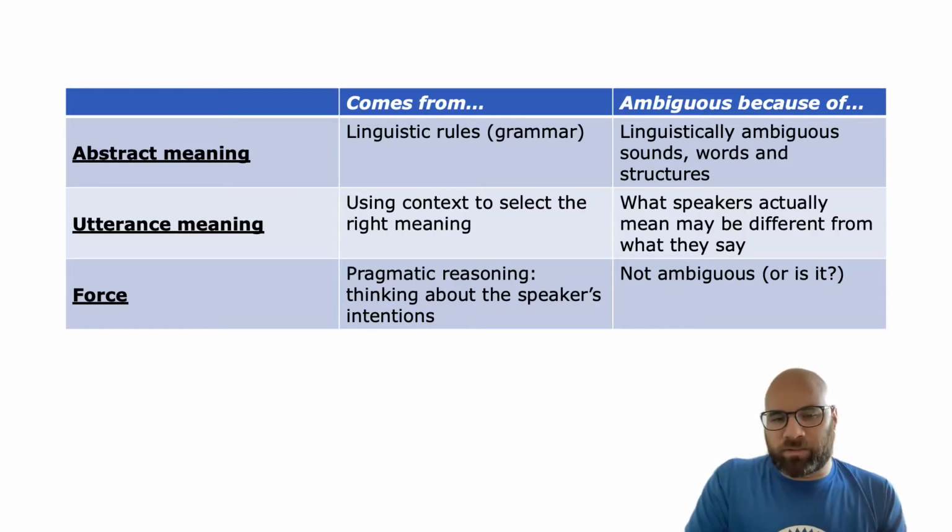So most of the rest of our semester will be focused on this step of figuring out what a person's force is based on what they said and these kinds of pragmatic reasonings, which is what we're going to learn about in the following modules. So these are 3 levels of meaning, and keep these in mind because most of the rest of the semester is going to be focused on this step of how we figure out the force of what somebody says.